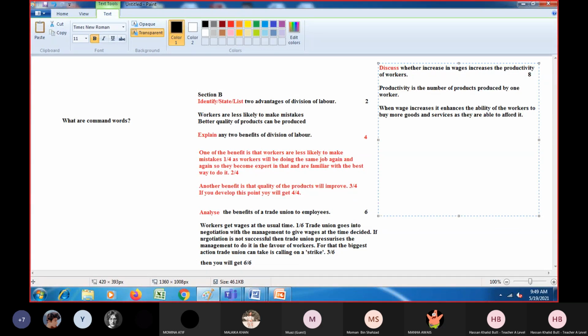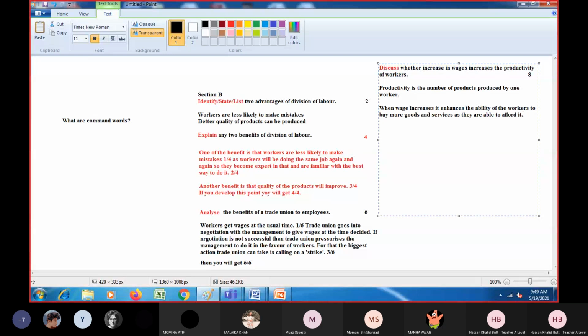I'm telling you how, depending on how much you develop your point. But remember, development does not mean that you will add too many points in it. The point will remain the same, and that is in favor of the statement, and that is workers are able to buy more goods and services. But I will be able to extend it. Let me show you how I would do it.